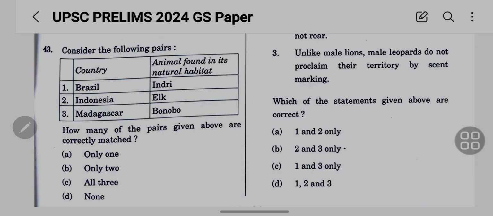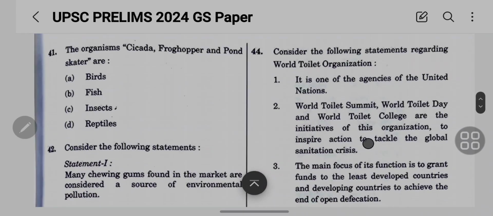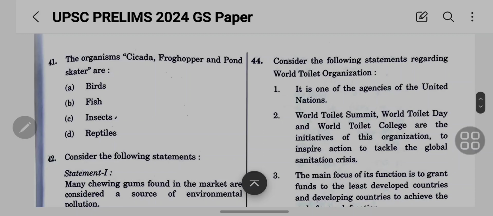Then 43 is: consider the following pairs: Brazil, Indonesia, and Madagascar. Okay, animal found in its natural habitat: Indri, elk, and bonobo, etc. Which are the correct pairs? Then come to 44: consider the following statements regarding the World Toilet Organization.